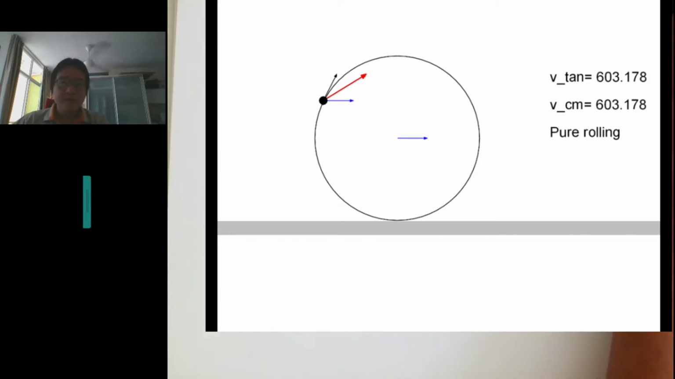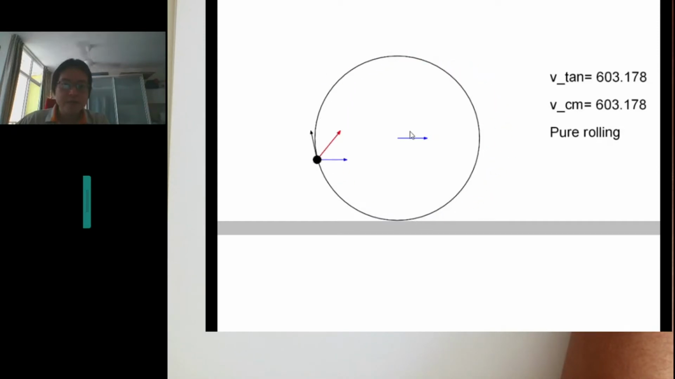So as you can see, at that instant, my point P is over here. The blue vector is horizontal, is the VC, and this is V tangential. The vector sum is this vector plus this vector, so you get this direction. So this is the pure rolling case. That means the magnitude, the length of these two vectors, are the same.